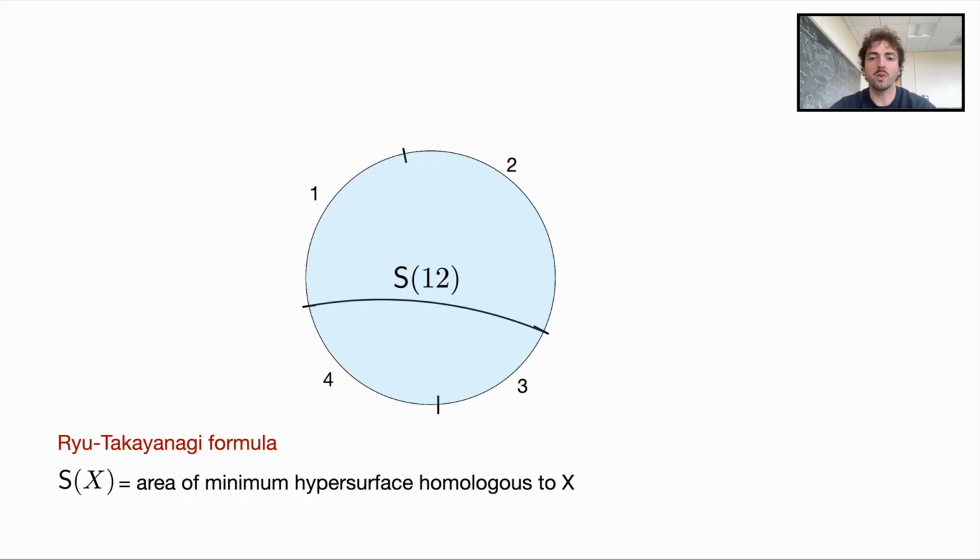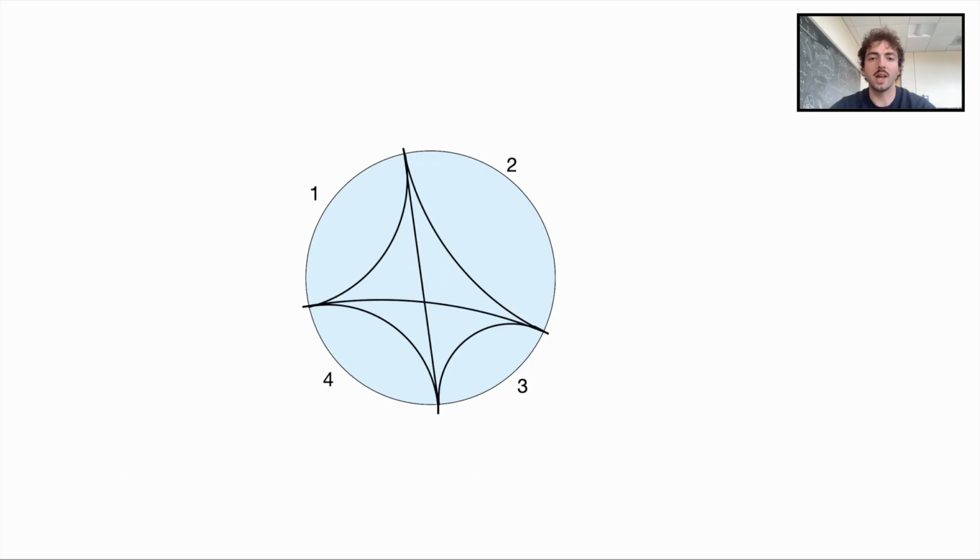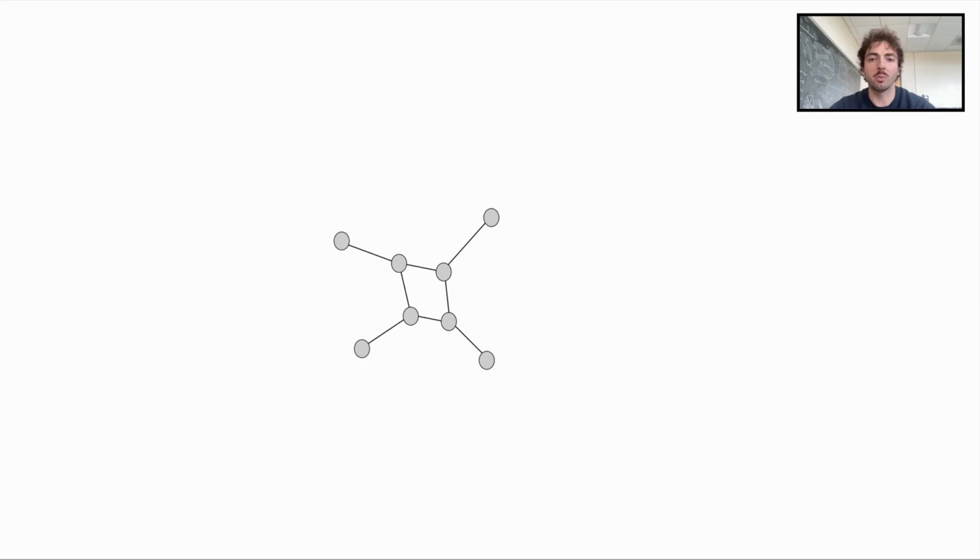We can draw all the remaining minimal surfaces which compute the entropy of all possible subsets of regions. We have obtained a decomposition of the disk into cells. We can assign a vertex to each cell and connect vertices that share a surface with an edge. We assign a weight to each edge that equals the area of the portion of surface that it cuts. We can now remove the underlying geometry, reducing the entire problem to an undirected weighted graph.